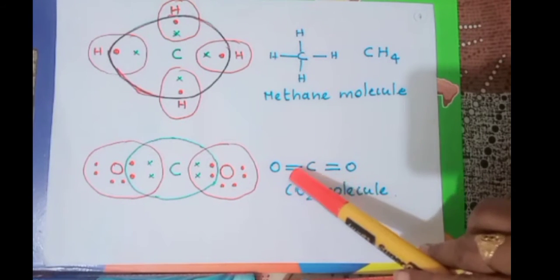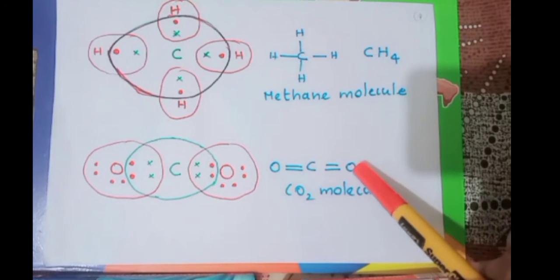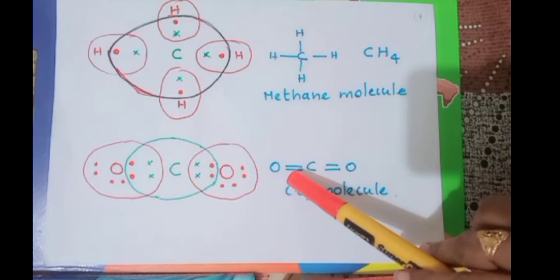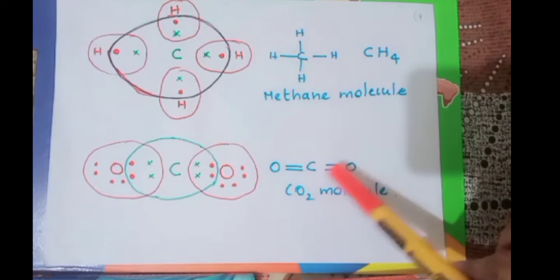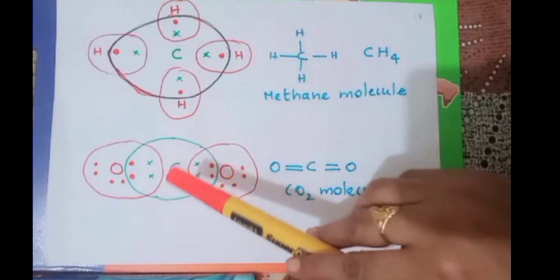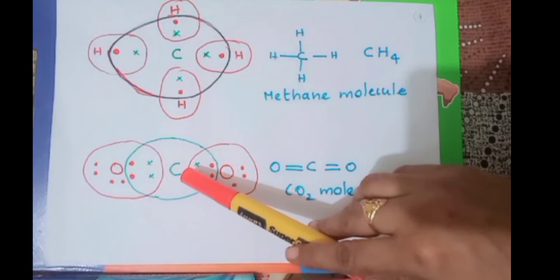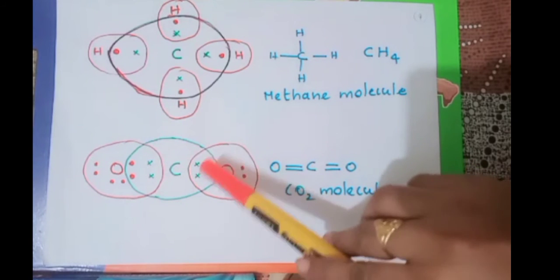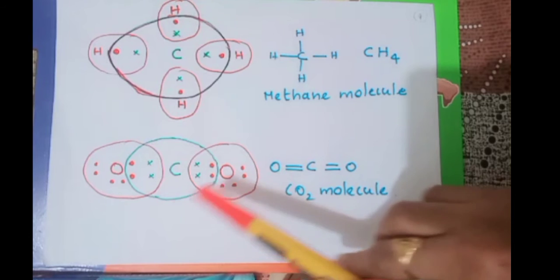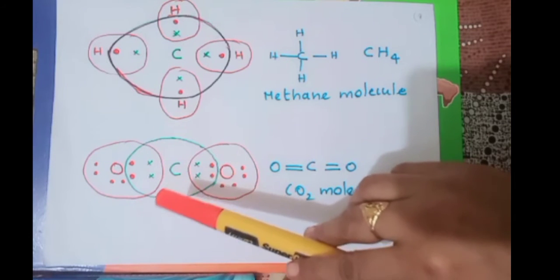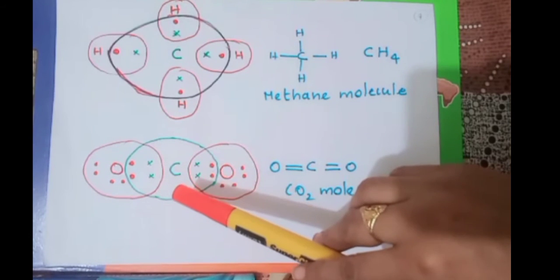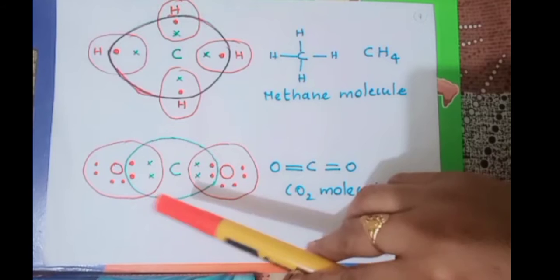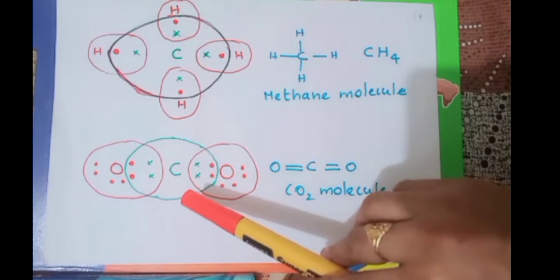So between carbon and oxygen in carbon dioxide, which type of bond is present? Double bond. And after the bond formation, how many electrons are present in carbon? There will be 8 electrons, and oxygen also attains 8 electrons. So we can say all the atoms got the stable configuration by attaining 8 valence electrons. Clear?